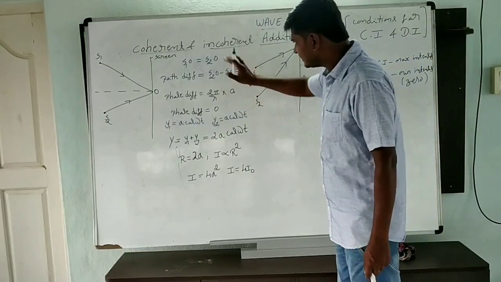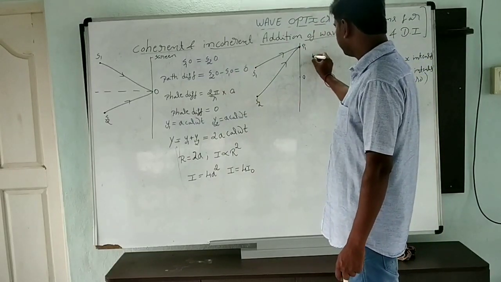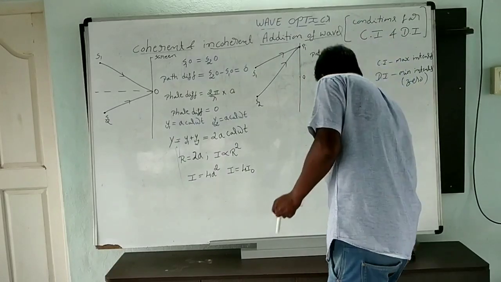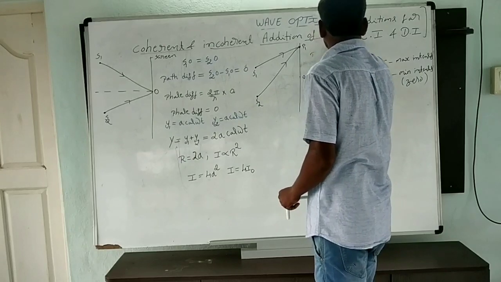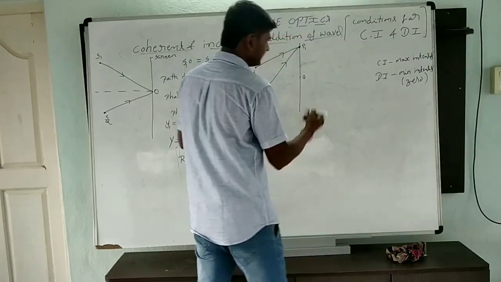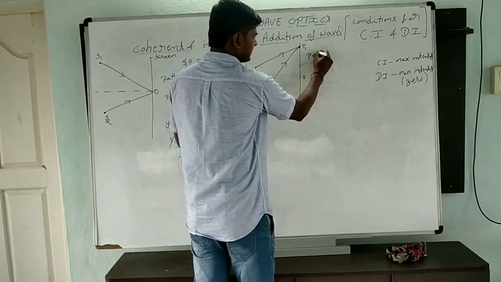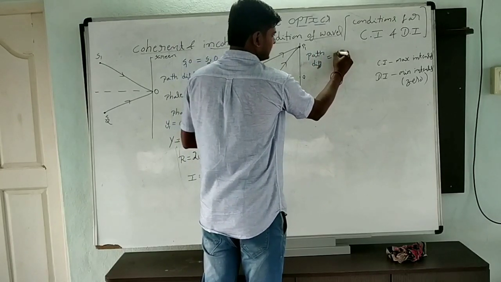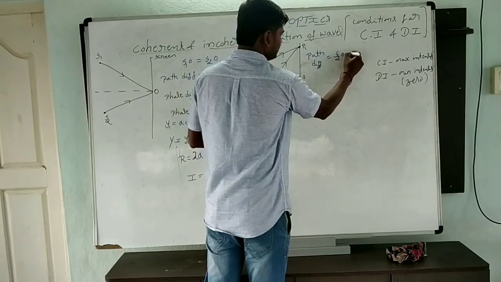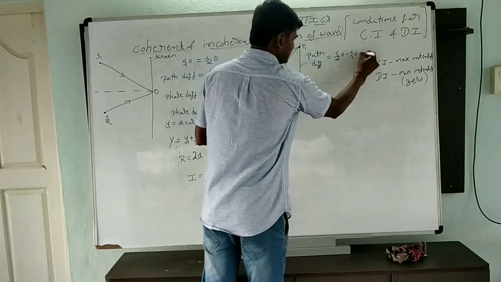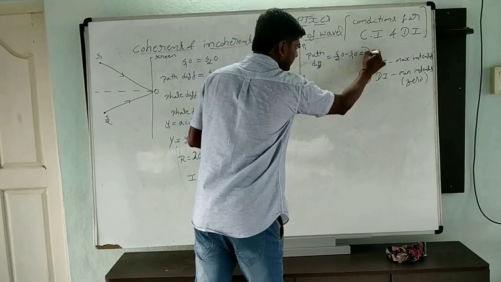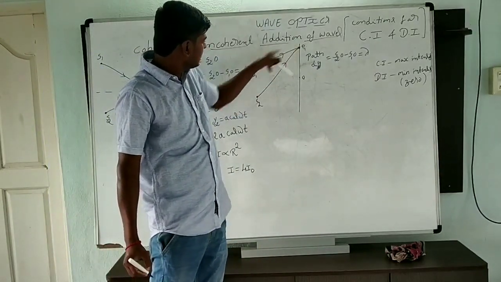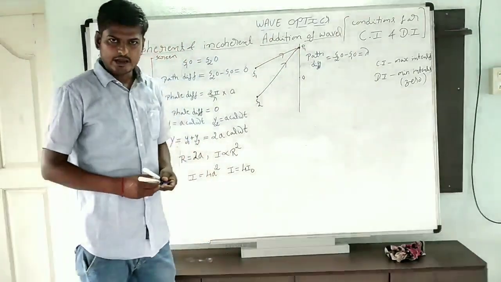Here, in this case, I'm going to assume the path difference S2O minus S1O will be lambda.